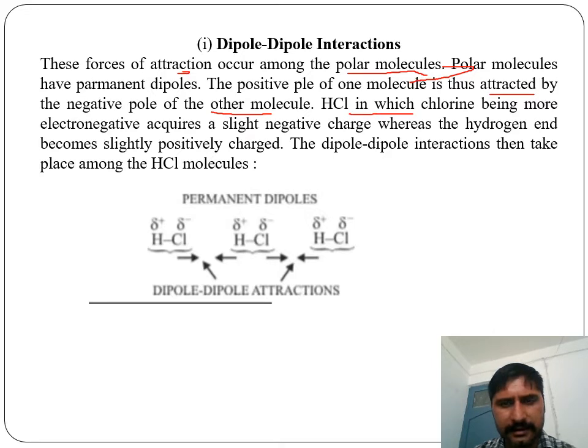एग्जांपल देखते हैं. हाइड्रोक्लोरिक एसिड being electronegative chlorine atom, you see here this is chlorine atom, the electronegative part of this chlorine is attracted with the electropositive part of hydrogen. So in each hydrochloric acid there is a dipole, delta positive, delta negative. This delta negative combines with this delta positive to form dipole-dipole type of interaction. Clear? So that dipole-dipole interaction takes place among the HCl molecules.